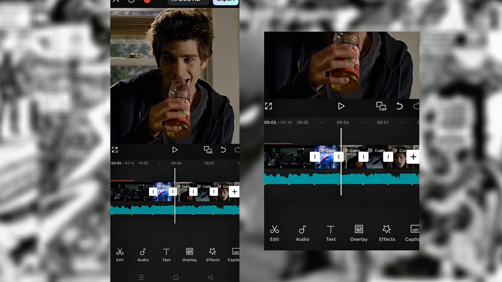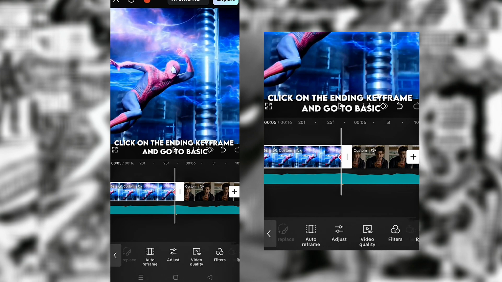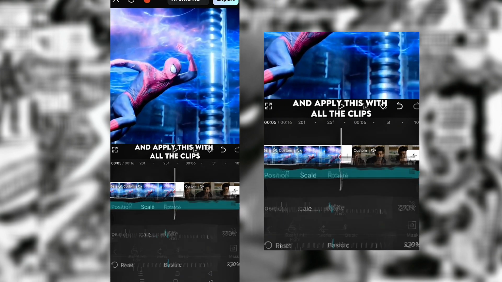Add a keyframe at the beginning and end of clip. Click on the ending keyframe and go to Basic. Increase it by 70 or 80 and apply this with all the clips.